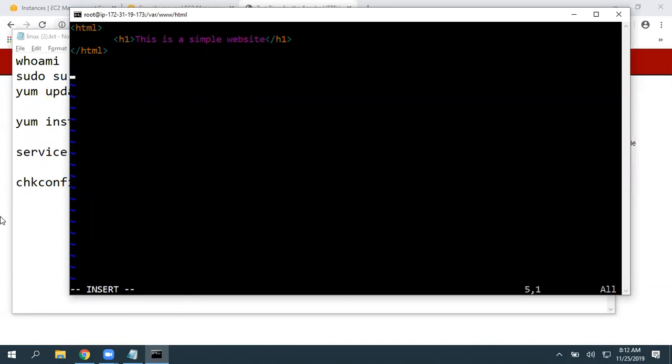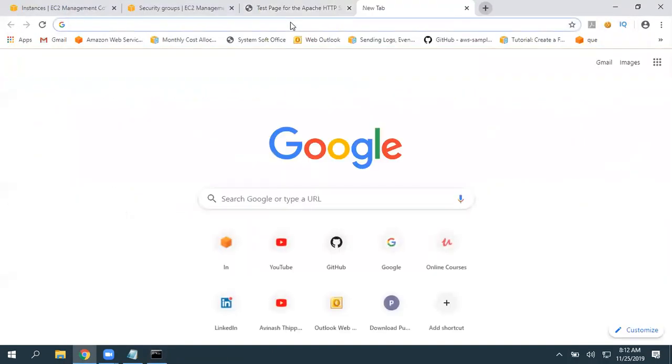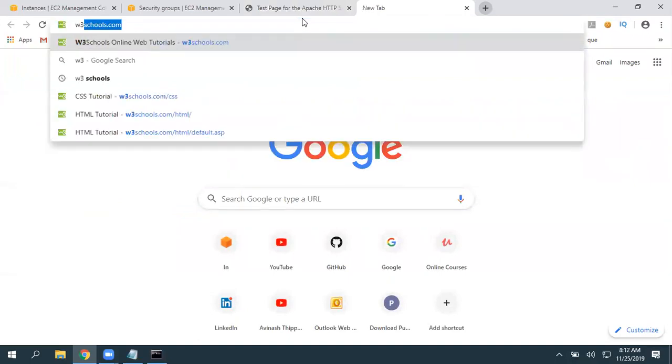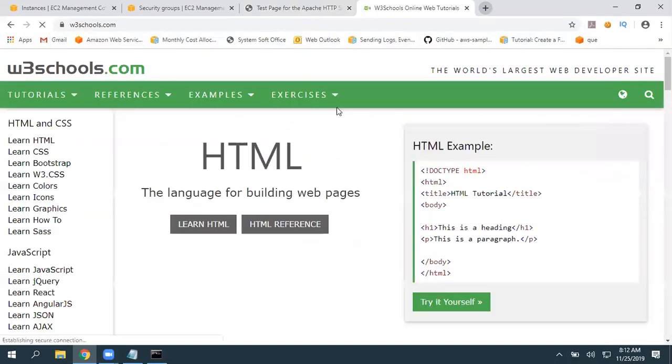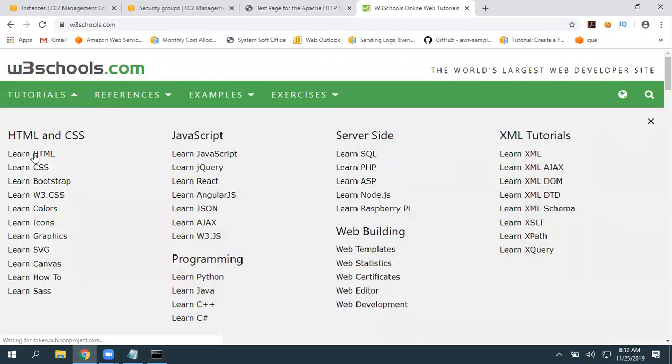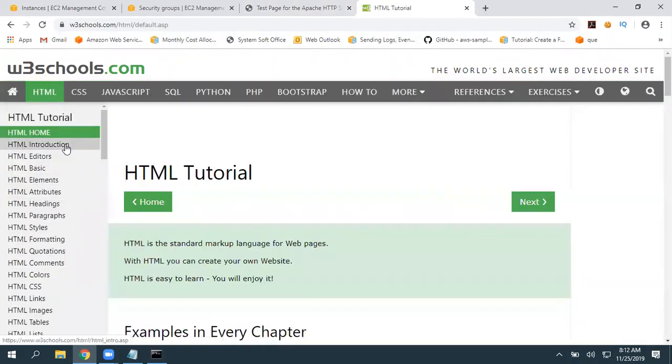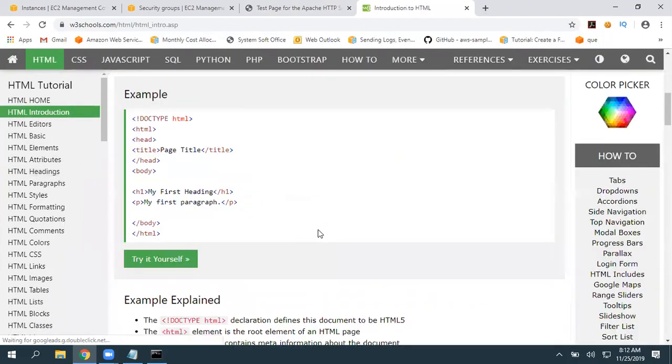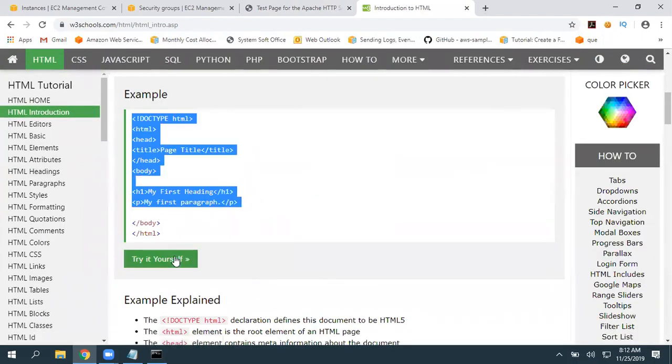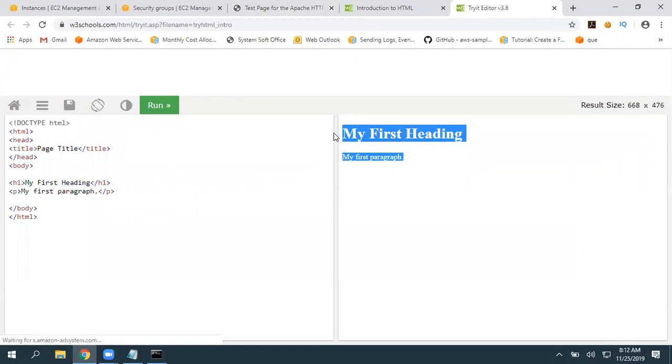Again, if you really don't know exactly what to write, we have w3schools.com. Just go there, you can find a number of very simple templates. Go to HTML, learn HTML, and here just pick any HTML introduction, scroll down, this is a very simple one, click on try it yourself.